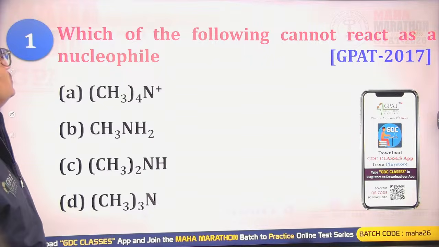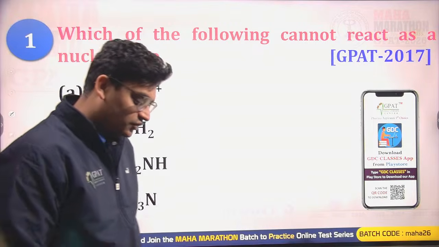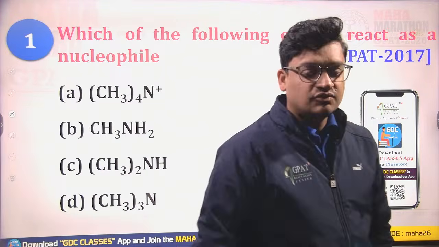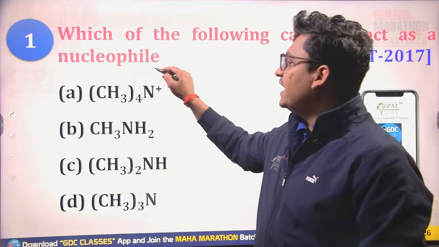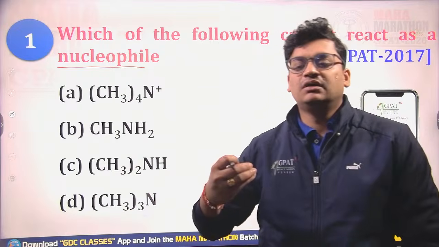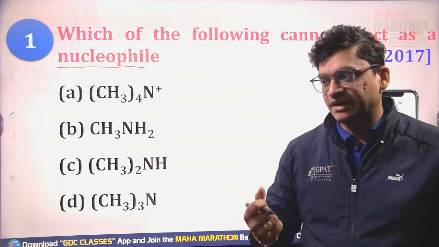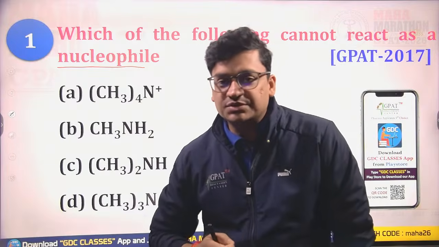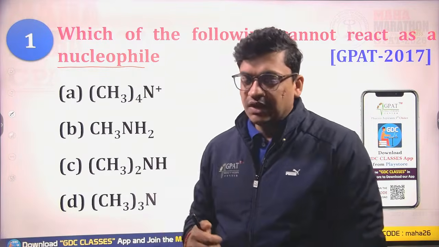The first question for today's marathon is, which of the following cannot react as a nucleophile? Among the given options, which will not be acting as a nucleophile? Nucleophiles are species which have electron pair donating tendencies, higher electron density, and only then are they able to donate electron pairs.